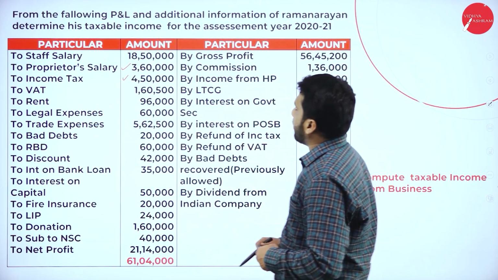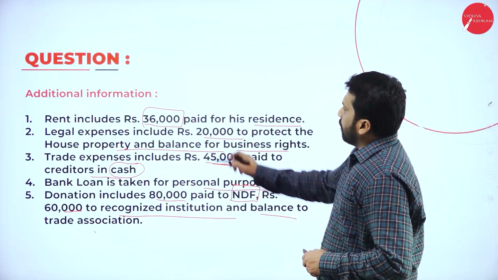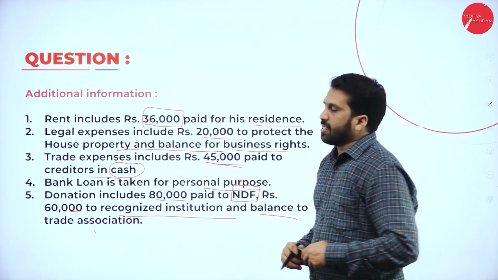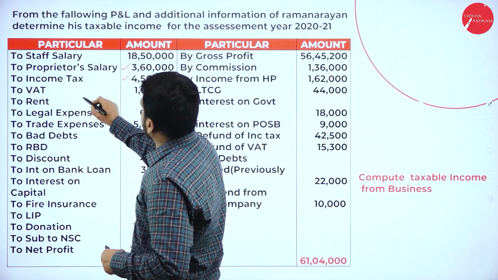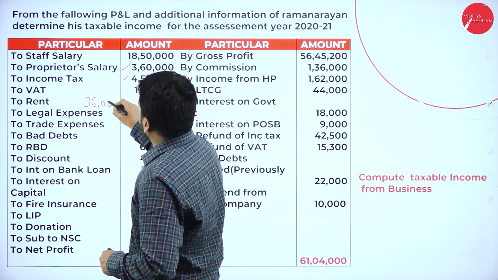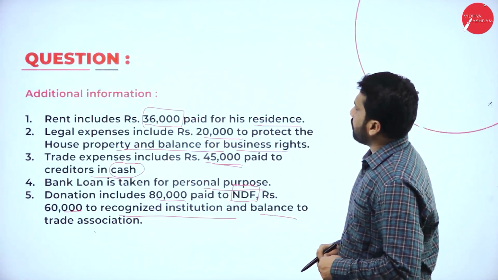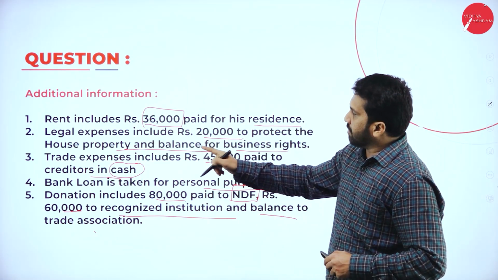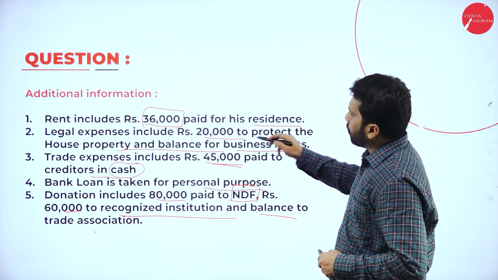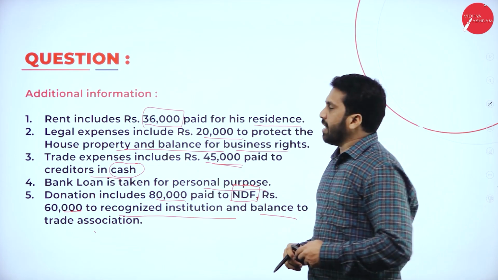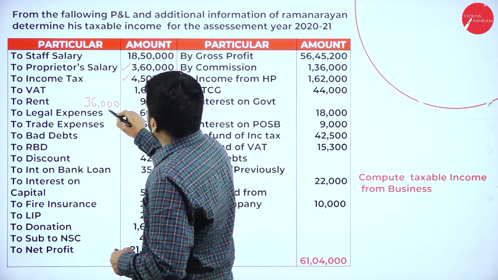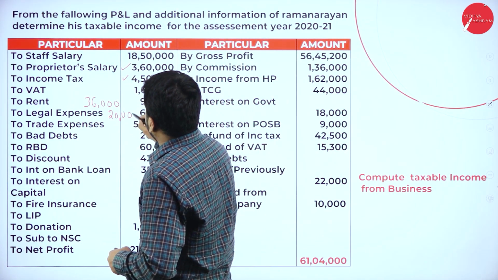Rent, how much should we take? We should take 36,000. Legal expenses, they have mentioned 20,000 to protect the house property. Take 20,000.